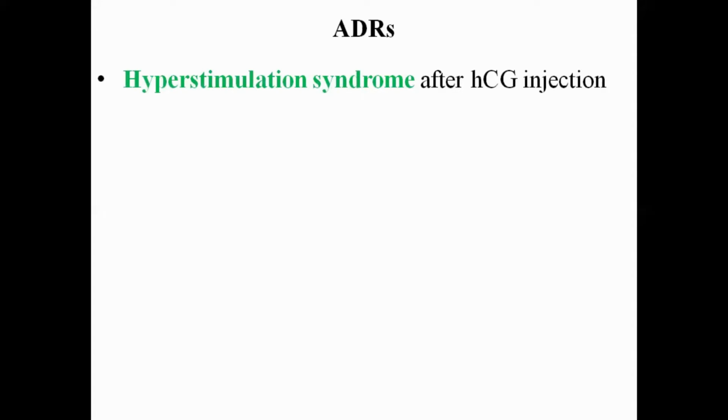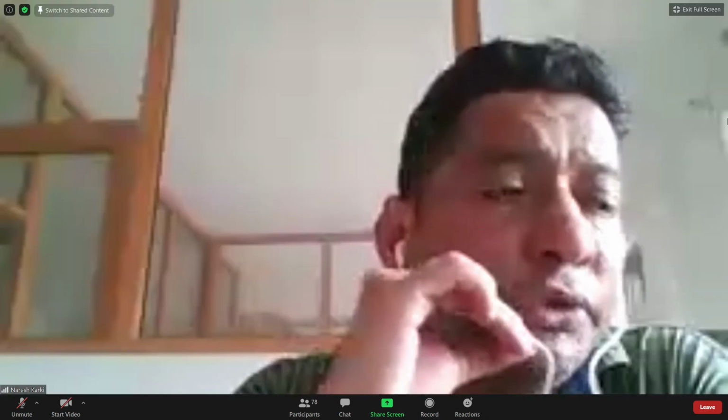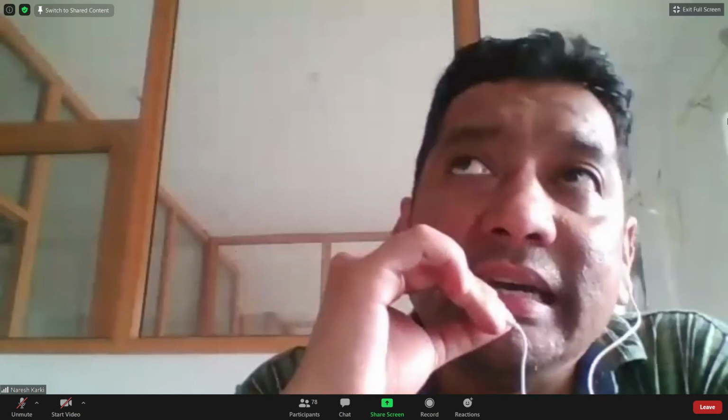Now the adverse drug reactions. Hyperstimulation syndrome is the most common adverse drug reaction. So what is hyperstimulation syndrome? It occurs after HCG injection. Human chorionic gonadotropin induces ovulation. So what is ovulation? Ovulation is the release of the eggs from the ovary. It induces the maturation of the ovarian follicles that release the eggs from the ovary.